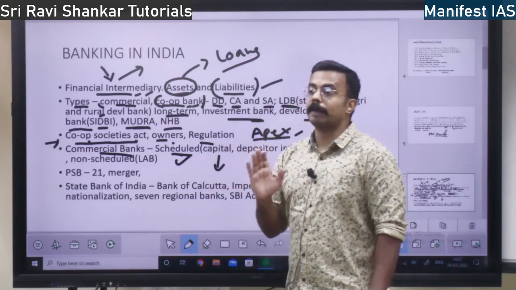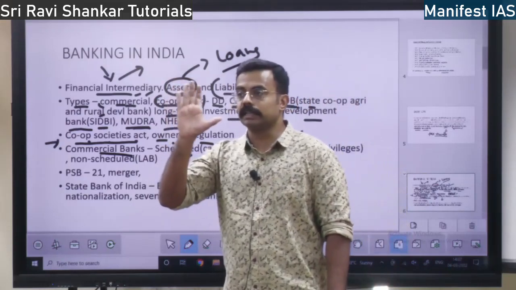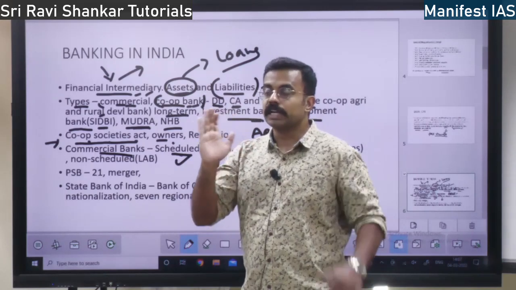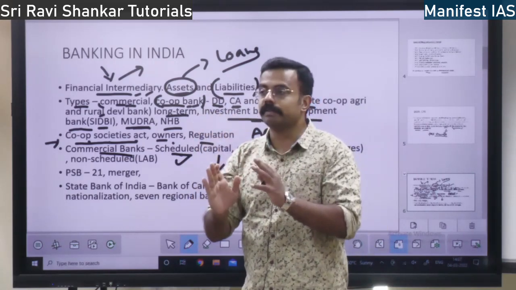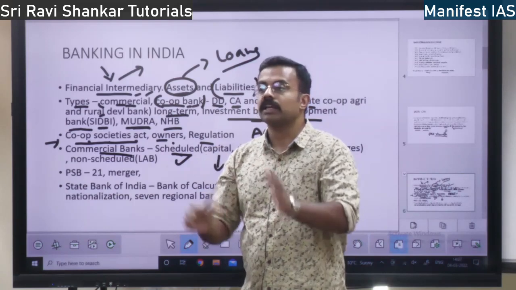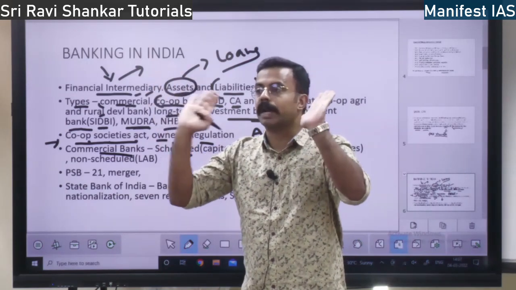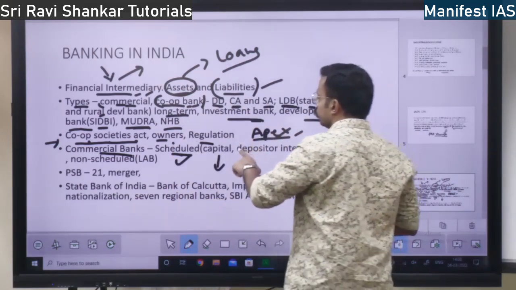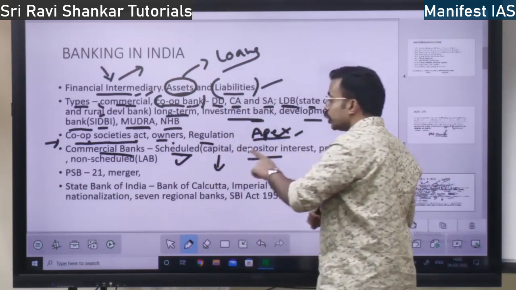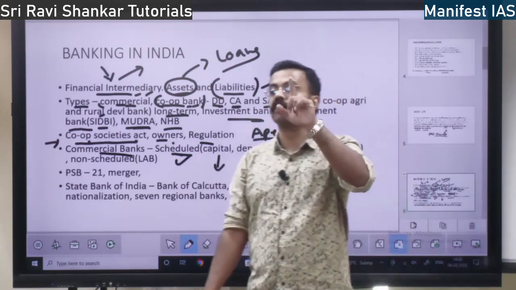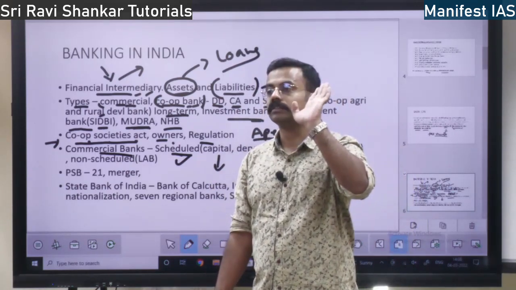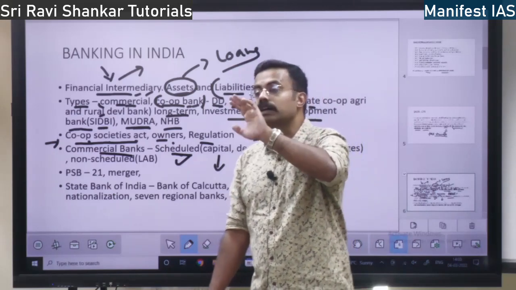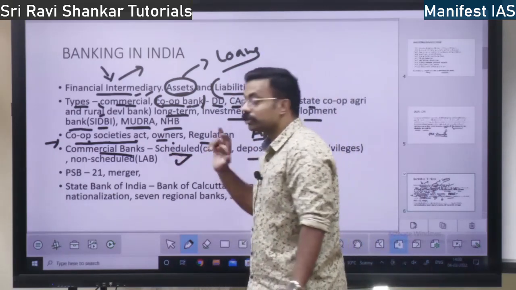What should be the condition for a scheduled bank? There should be minimum capital. For a scheduled bank, the conditions are more. The RBI will tell you a condition saying that there must be this much capital in the bank, right? So that is the concept of scheduled bank. And also scheduled banks always keep the interest of the depositors in mind. The money that depositors have kept, their interest is the goal of scheduled banks.